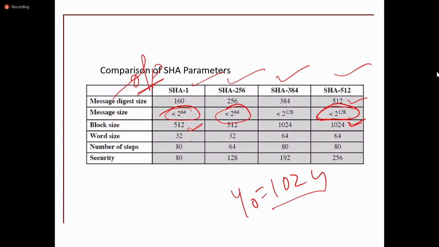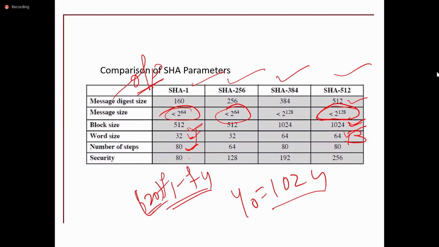And the word size. Internally it is going to divide the message into multiple words, right? The word size of SHA-1 is 32 bits, whereas in SHA-512 the word size is 64 bits. That is 4 bytes in SHA-1 and 8 bytes in SHA-512. The number of steps it is going to perform is 80, because it is using F1 to F4, 4 functions, and each function requires 20 steps.